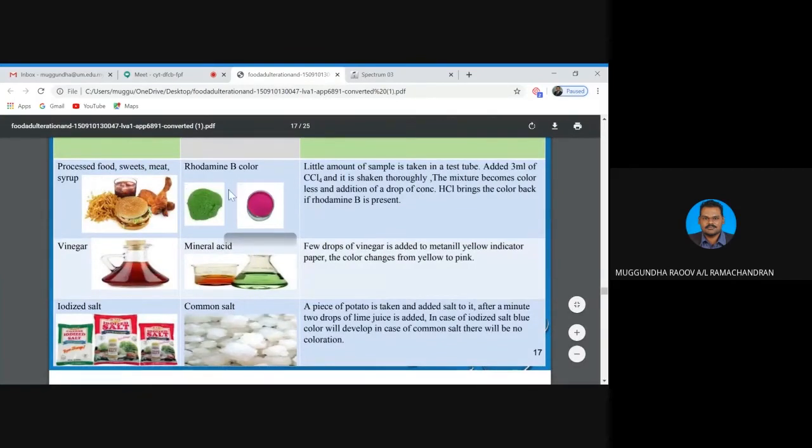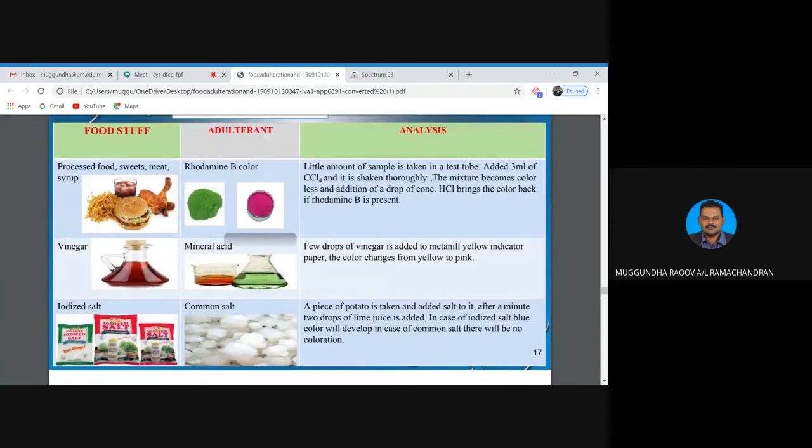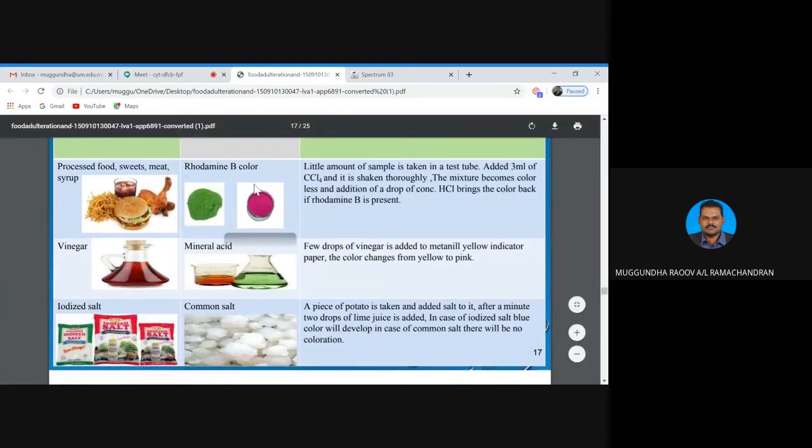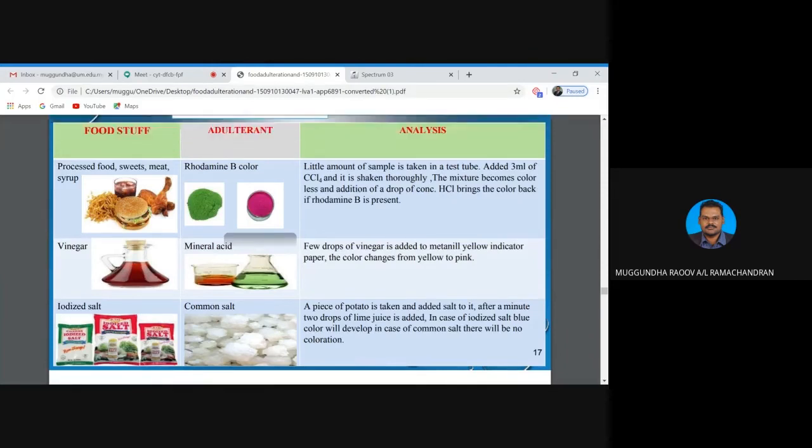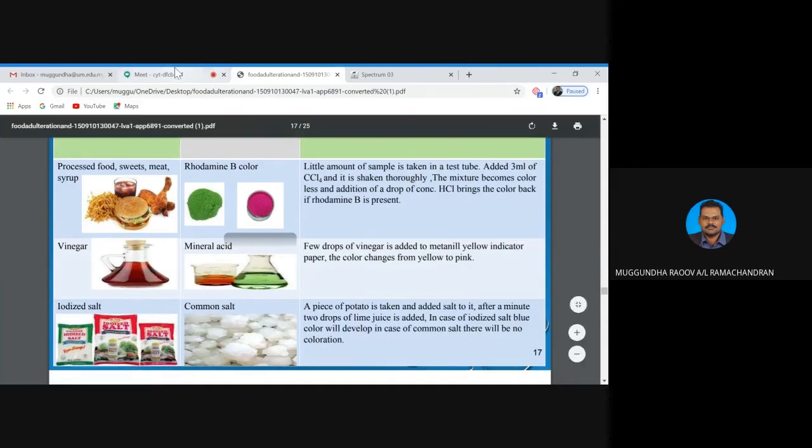Okay, because in order to get the color, they use adulterants such as rhodamine B. This is a dye. So how to test the presence of dye in this kind of food? A little sample of food is taken, then add 3 ml of CCl4, tetrachloromethane, and it's shaken thoroughly. The mixture will become colorless, and addition of a few drops of hydrochloric acid will bring the color back if rhodamine B is present. So this is how they do the test, class.